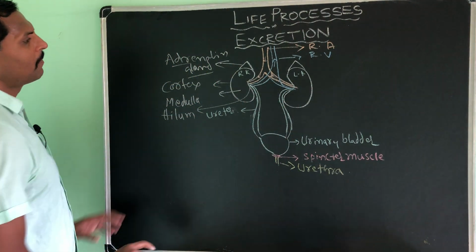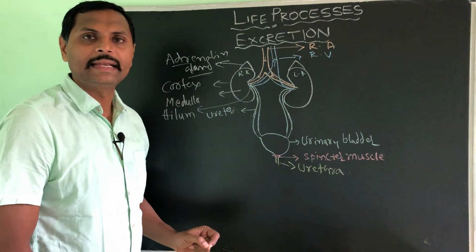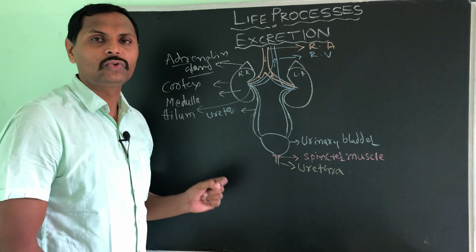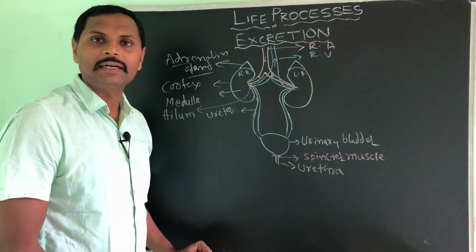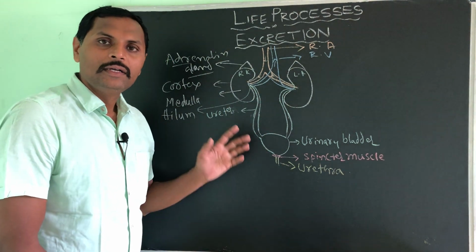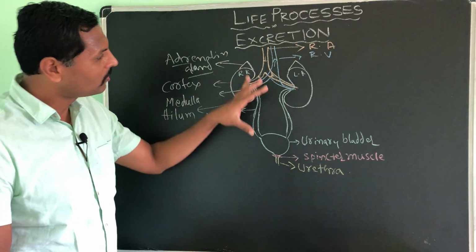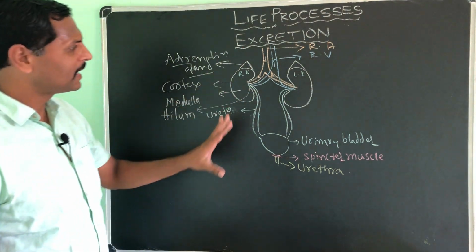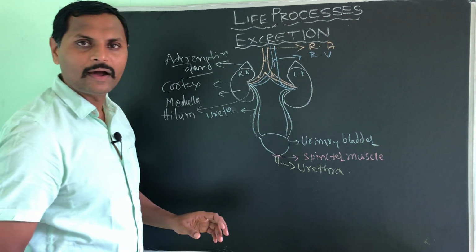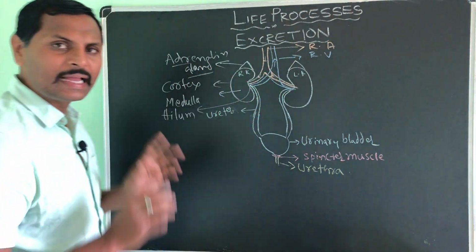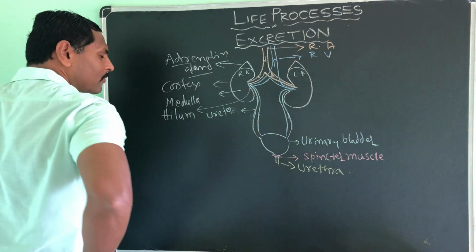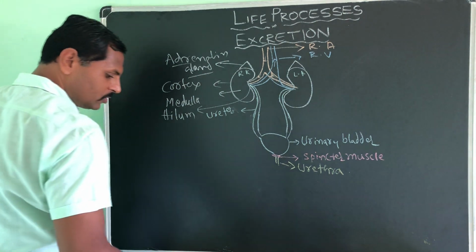Okay, these are the parts of the kidney, and it will be asked for 2 to 3 marks. Draw a neat labeled diagram of the kidney, then you have to draw like this. Very simple diagram. See, 2 kidneys. So where exactly are these situated? I will show you here.